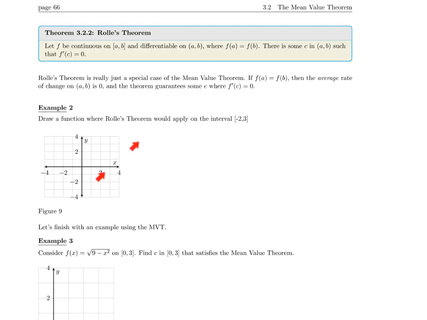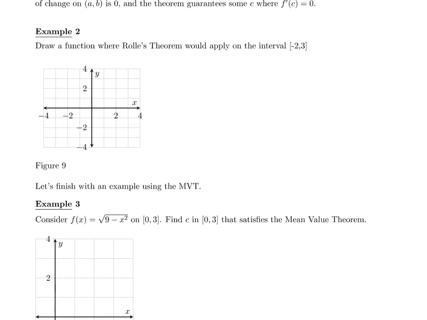So example 2, we are going to draw a function where Rolle's theorem would apply on the interval -2 to 3. So I'm going to just pick a point at -2. If I want Rolle's theorem to apply, the function has to have that same output at 3. And then I can do whatever I want so long as I am continuous and differentiable.